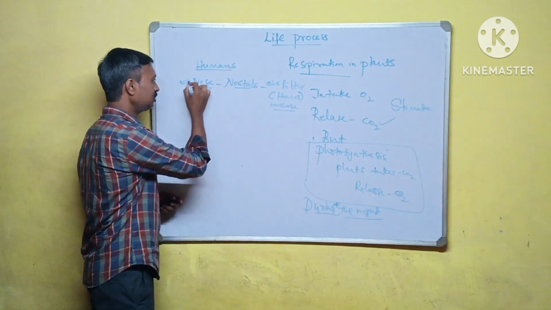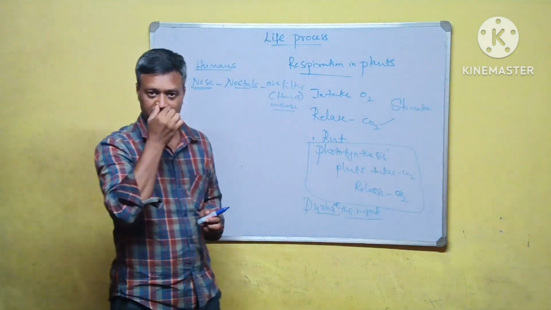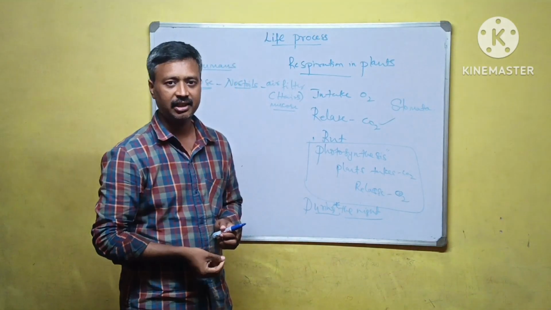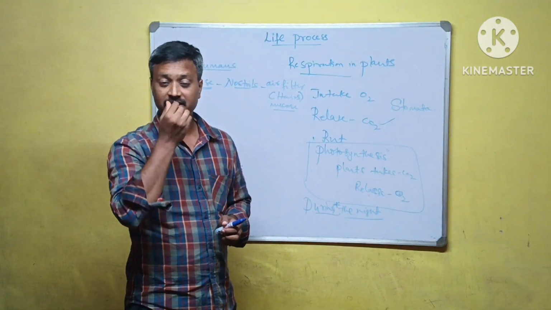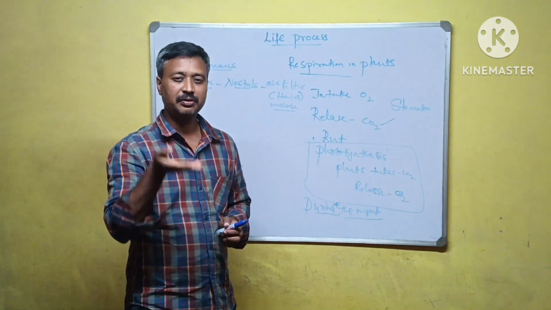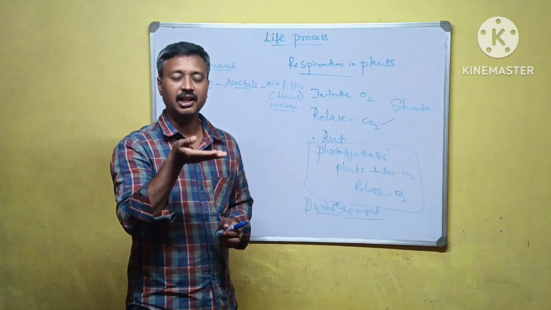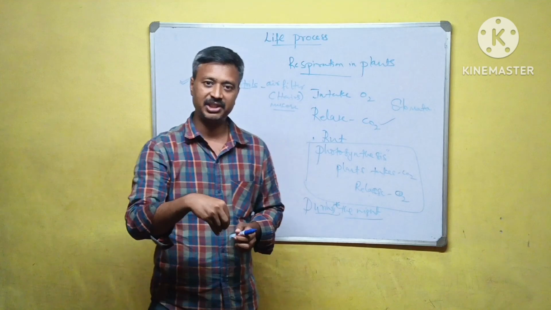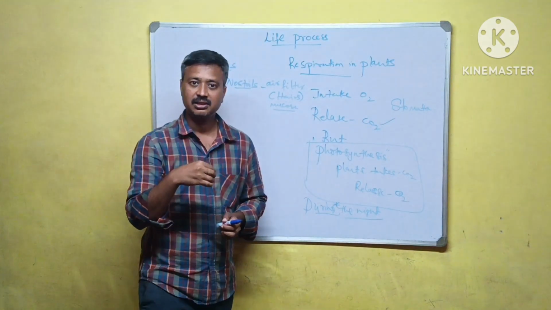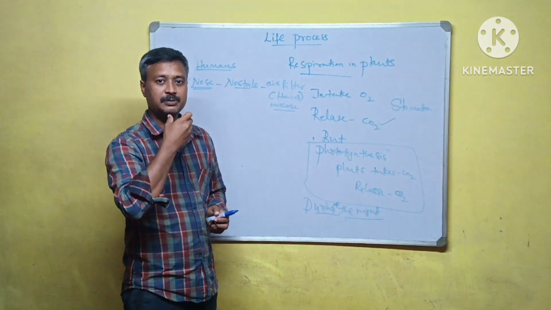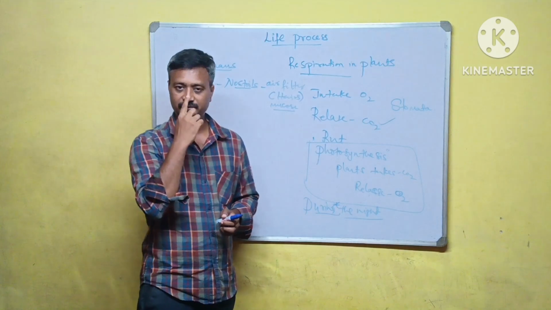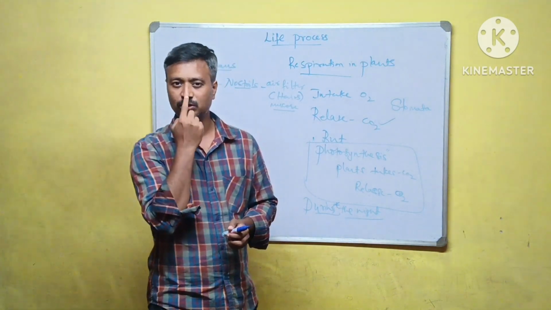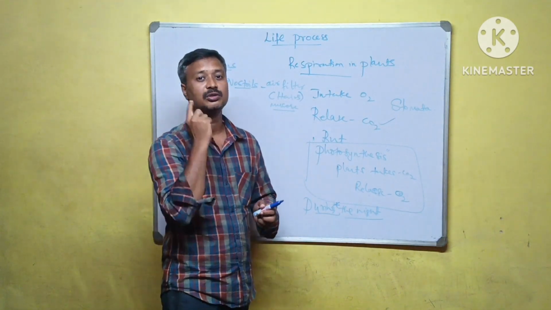Nostrils have hairs and mucus. They both filter the air and prevent the entry of dust, waste materials, mud and insects into the respiratory system. That is why we should respire through the nose only, not through the mouth.